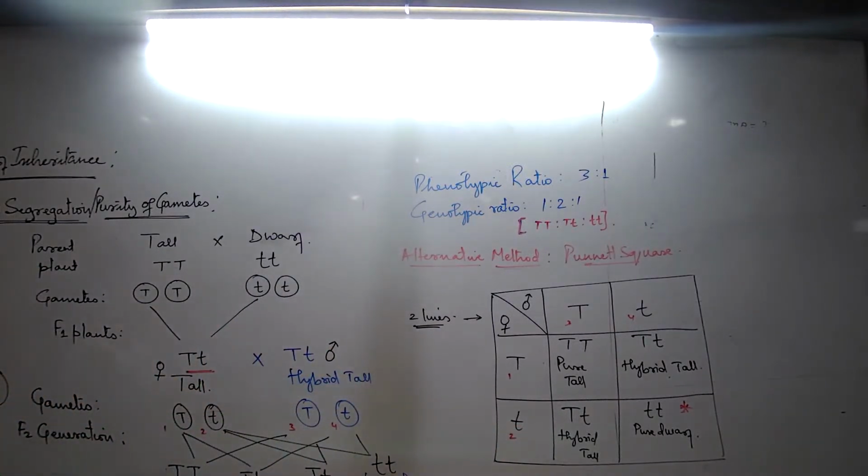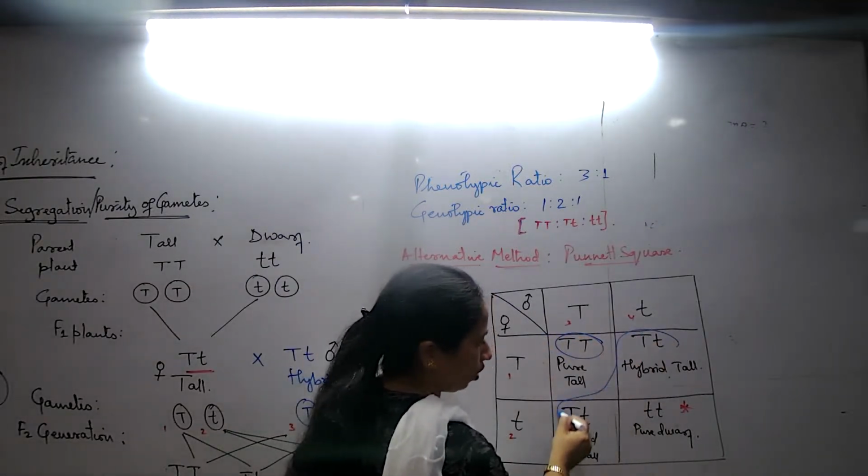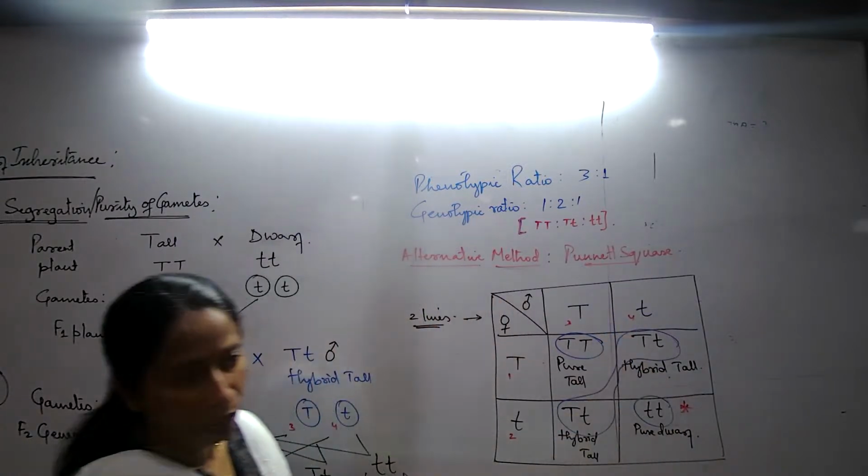Genotype, how many types of genotype? This is 1, this is another, and this is the other. How many types of